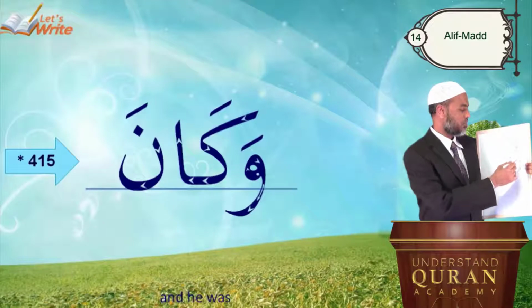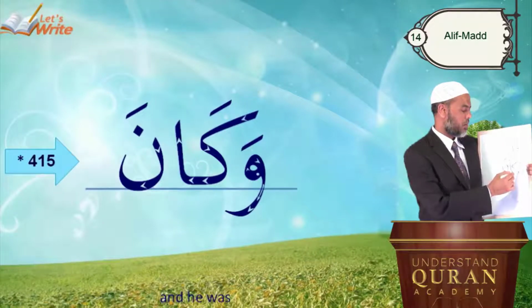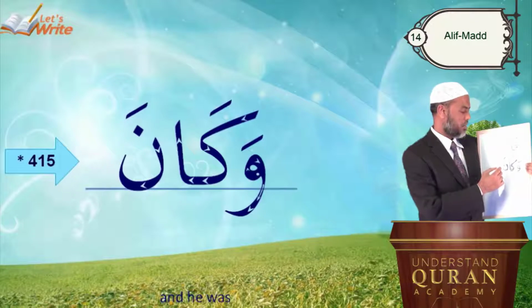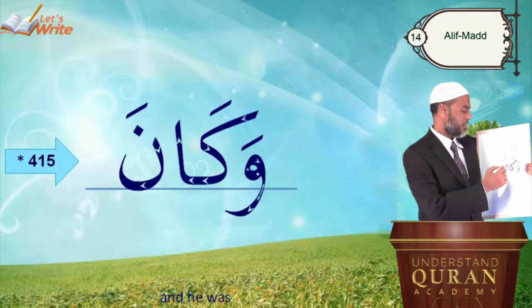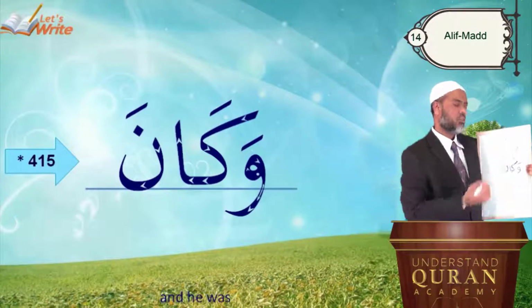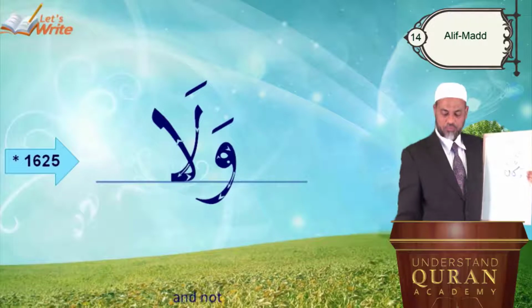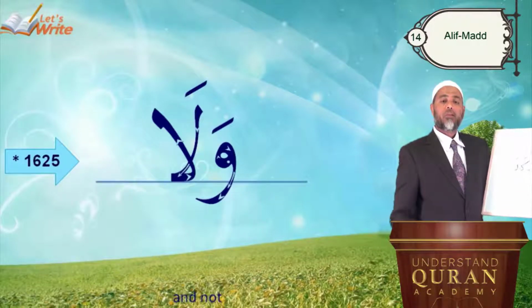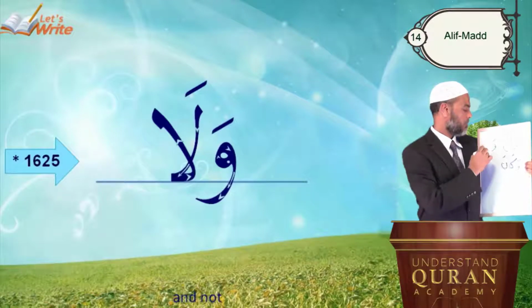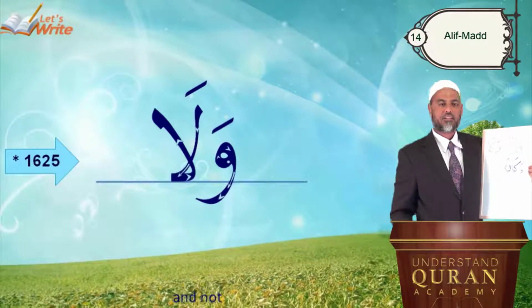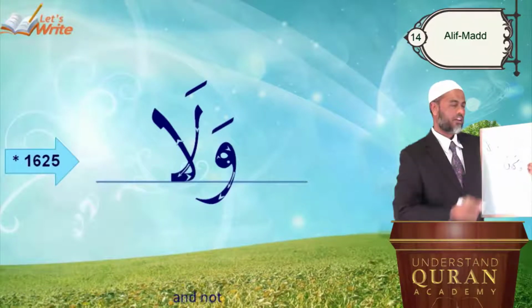It depends on how you write. So wa kana, waw kaf alif. You make a part of kaf and then alif and then put that cap there and then noon and dot. So wa kana. Wala. Wa means and, la means no. Wala means and not. That is beautiful, just write like X kind of, just like that.